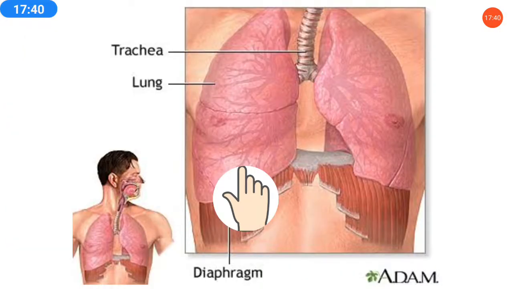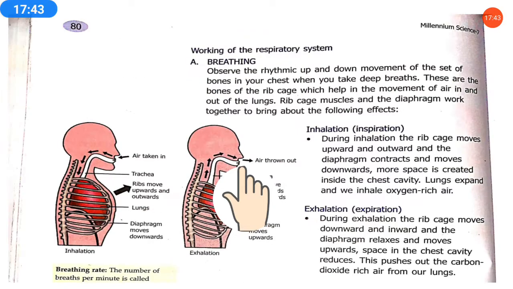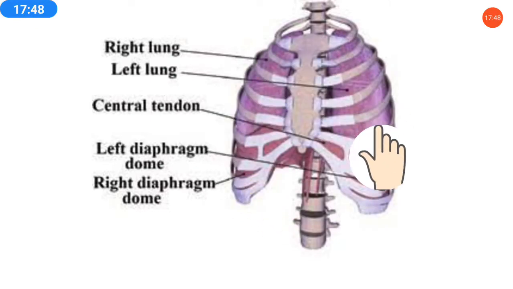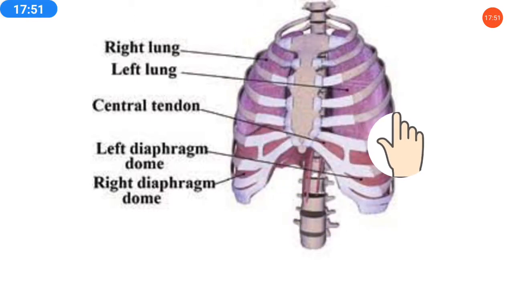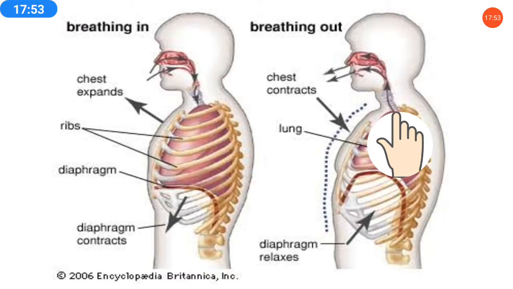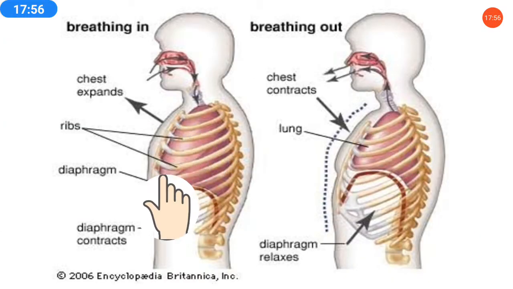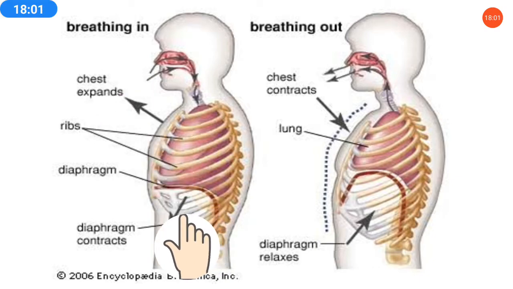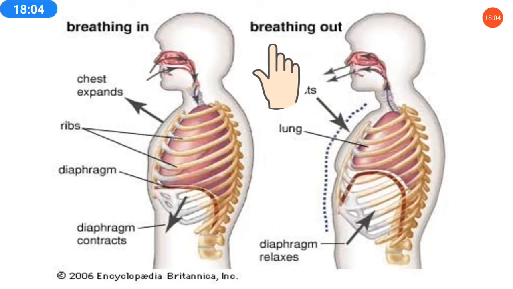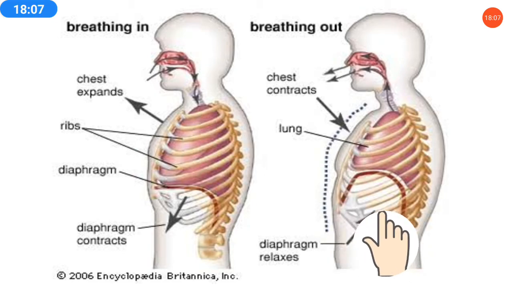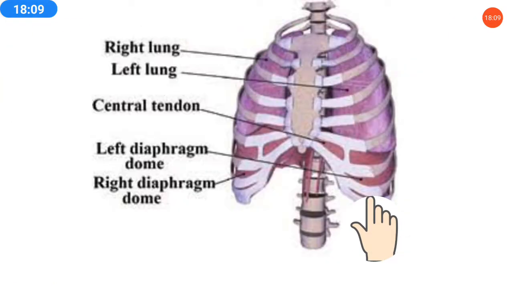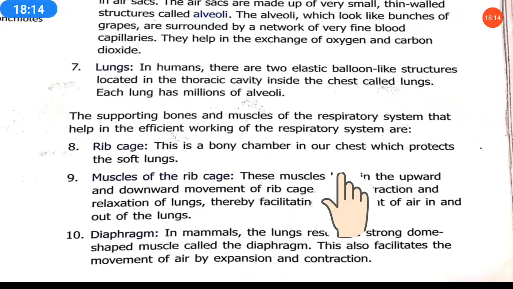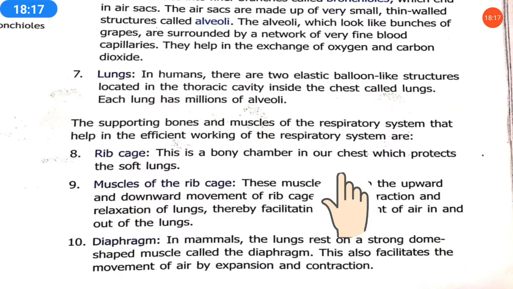Here this is the rib cage, and during breathing in and breathing out, it contracts and it relaxes. Here you see, this is the rib cage. During inhalation time it contracts, and during exhalation, during breathing out, it relaxes. How it contracts and how it relaxes, all this we will see further. So this is the working of the muscles of the rib cage.